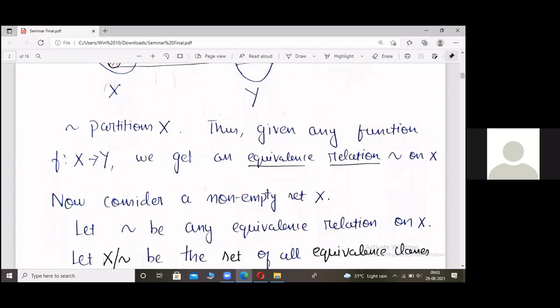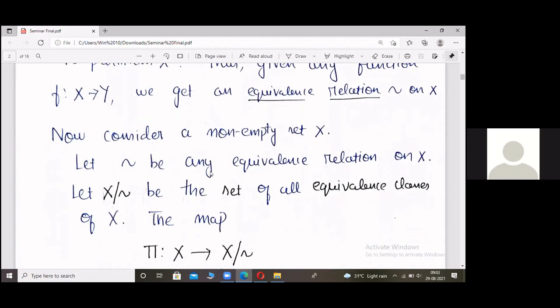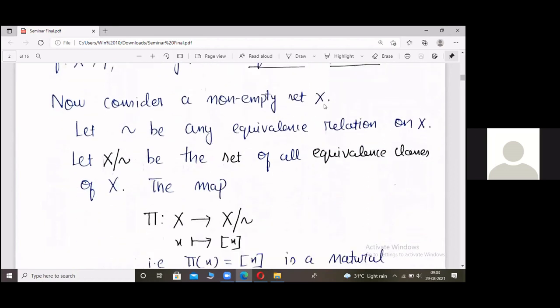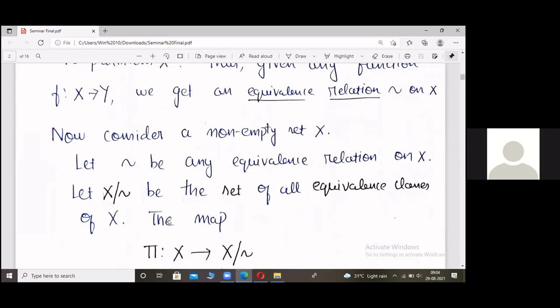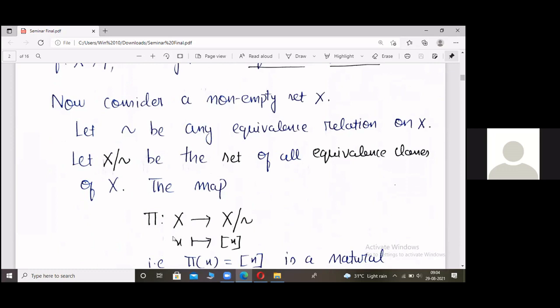Now let us consider the converse. Suppose we have a set X and an equivalence relation tilde defined on it, and let X mod tilde be the set of all equivalence classes. That is basically the quotient set. So can you all tell of a natural map from X to the quotient set, that is, the set of all equivalence classes? Yes. We can send an element in X to its respective equivalence class.